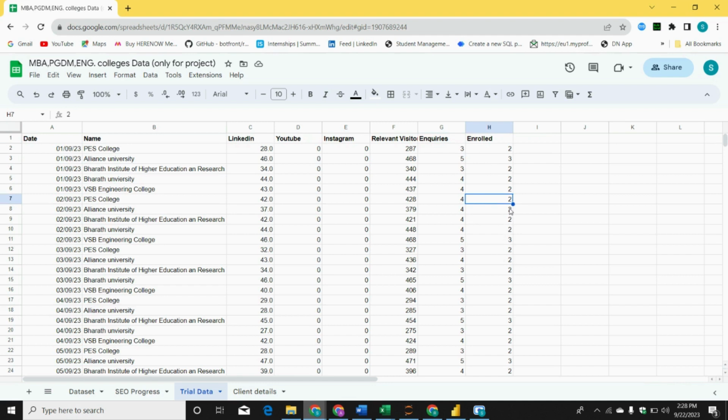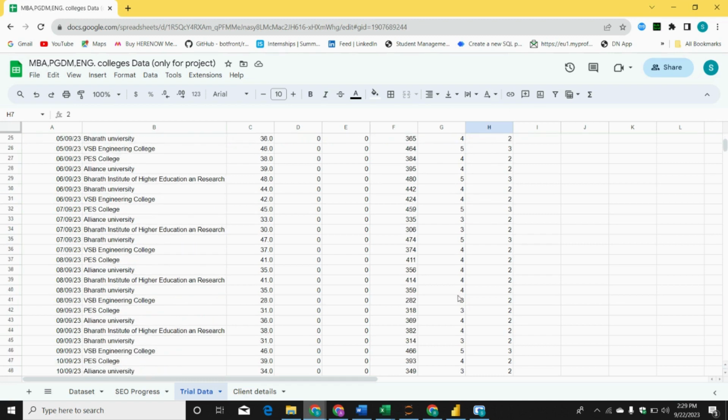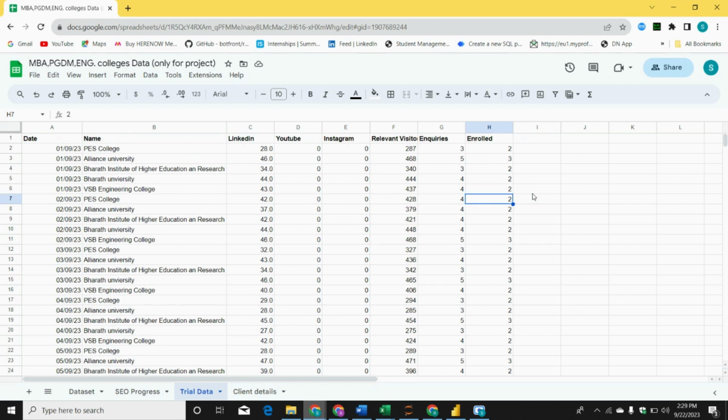After that they recommended the same training to their friend without visiting our page. That friend can also enroll in our course. That's why inquiries can be low and enrollment can be high somewhere. I don't know what the data is, but wherever you find such numbers, you should understand why the numbers are high, low, or whatever they are. So this is how you should deal with this data set.